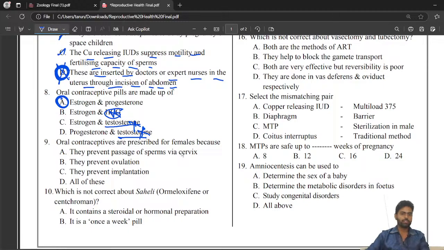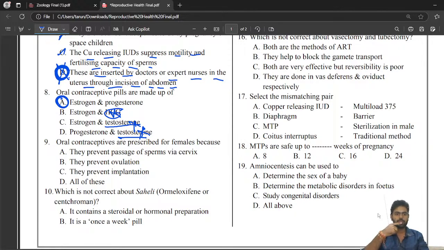Oral contraceptives are prescribed to females because they prevent passage of sperm via the cervix, they prevent ovulation, they prevent implantation. Estrogen and progesterone prevent ovulation and implantation, and they can even prevent passage of sperm via the cervix.